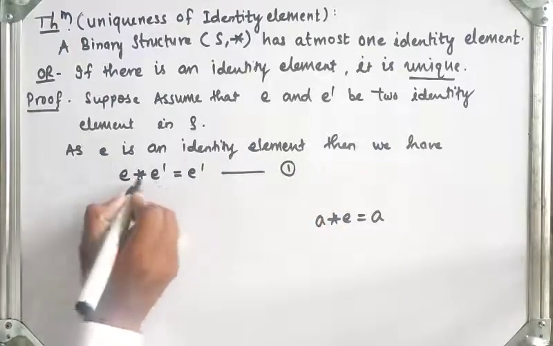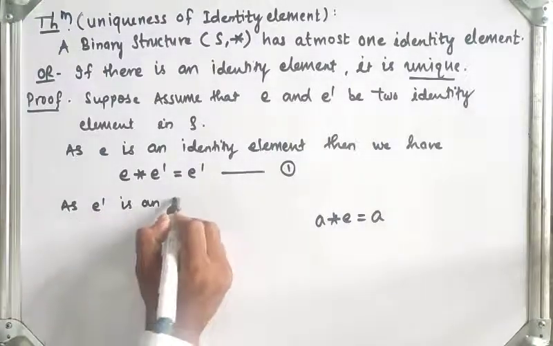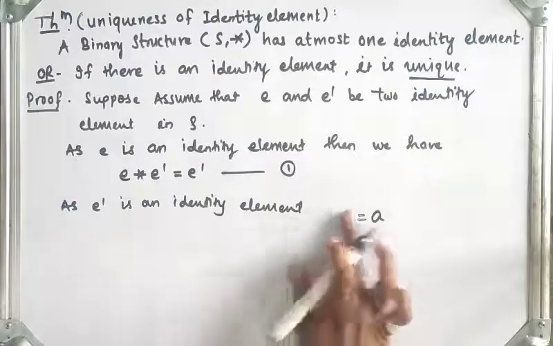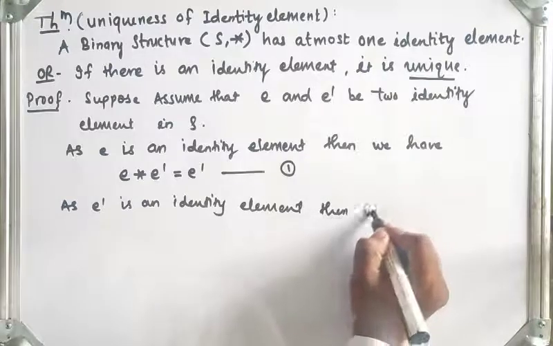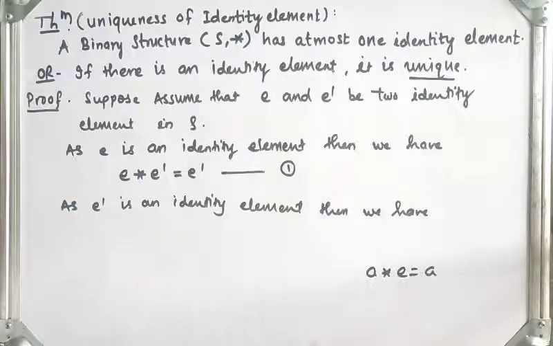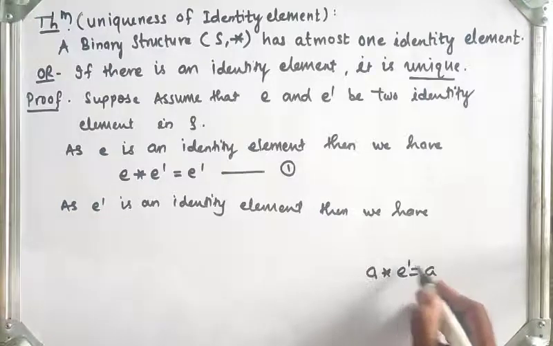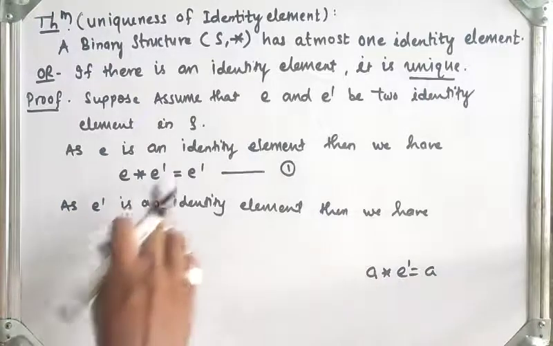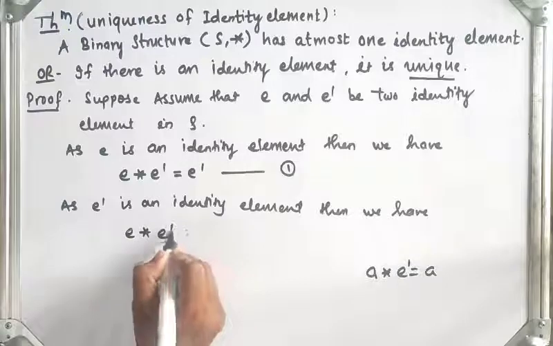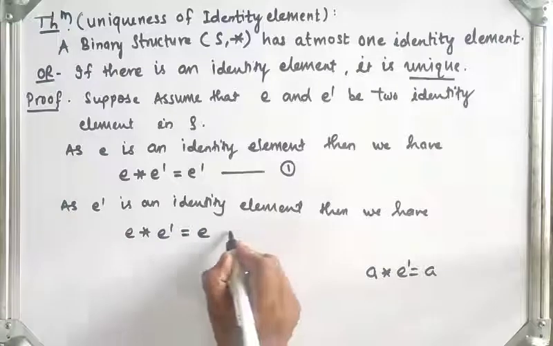Now assume E dash is an identity element. As E dash is an identity element, then again using the same definition, A star E dash is equal to A. So here we have taken two elements. What we get here is E star E dash is equal to E, since here E dash is identity. So this is equation number 2.